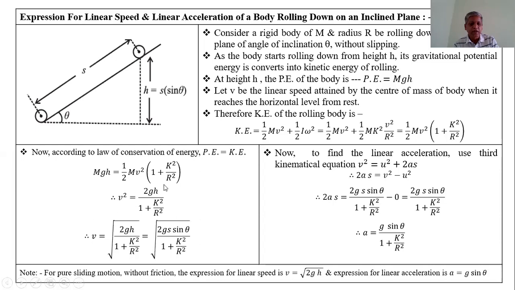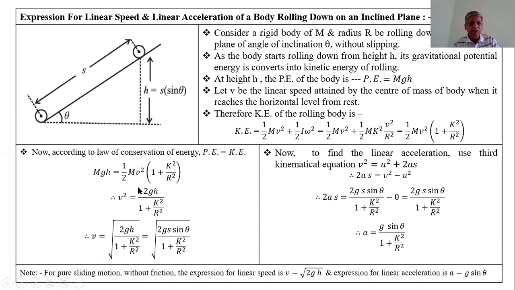Taking the square root on both sides, we get v is equal to the square root of 2gh upon 1 plus k square upon r square. This is the expression for the velocity attained by the rolling body when it reaches the horizontal level from the height h, rolling down an inclined plane.